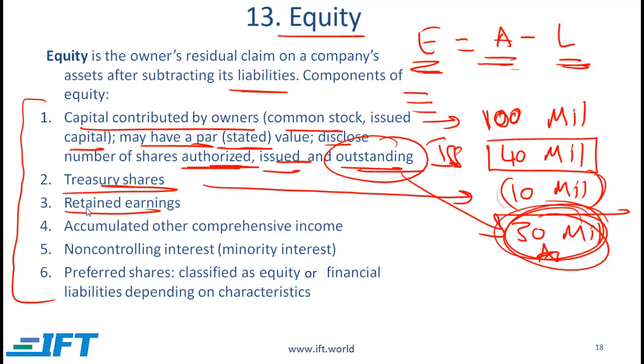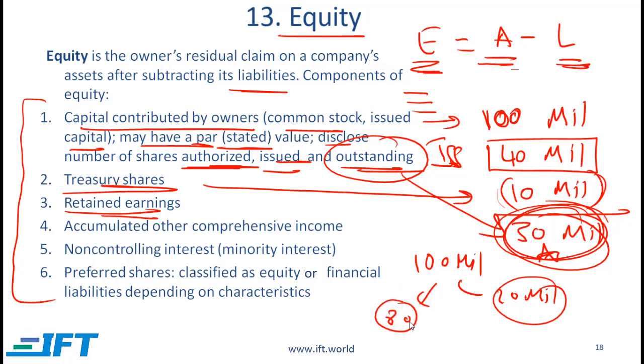Retained earnings refers to the earnings that a company has generated which have not been paid out as dividends. Earnings that have not been paid out as dividends are retained within the company, and we've seen several examples up till now. A company might generate 100 million in profits, of which it might pay out 20 million as dividends and retain 80 million. This 80 million would be called retained earnings.